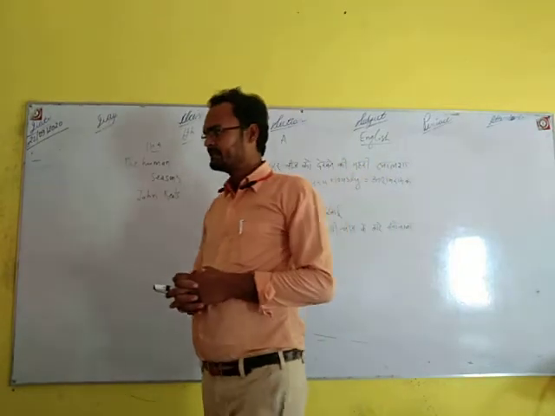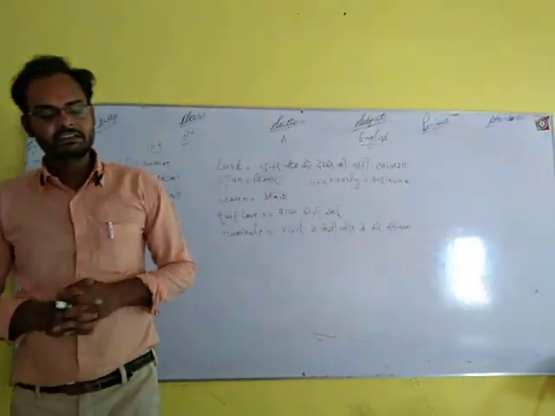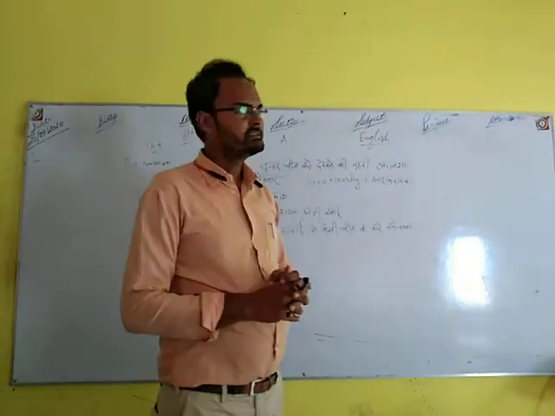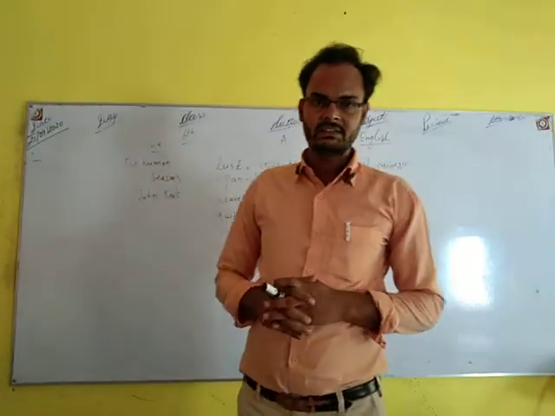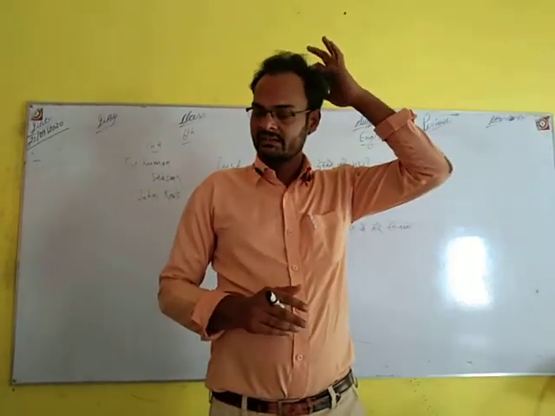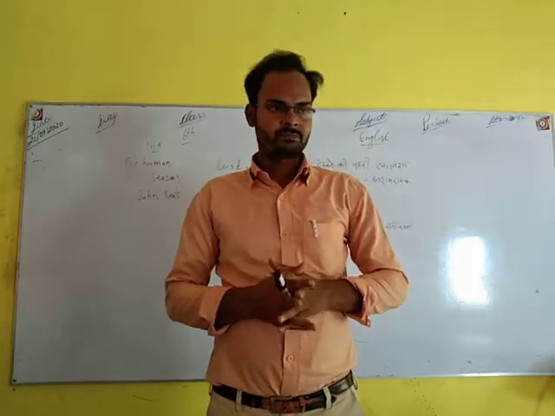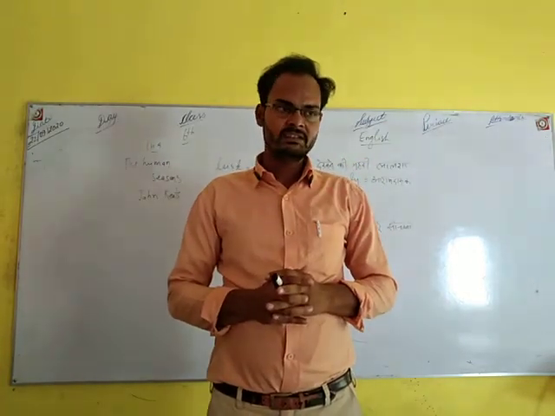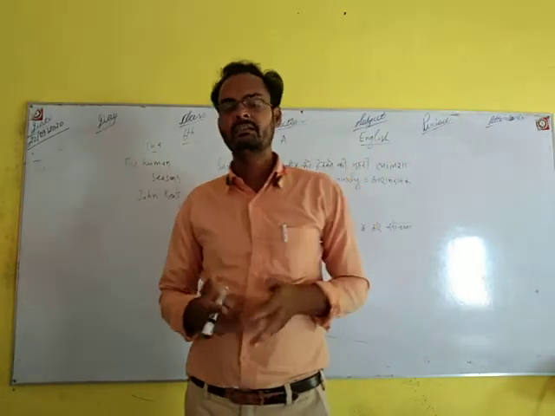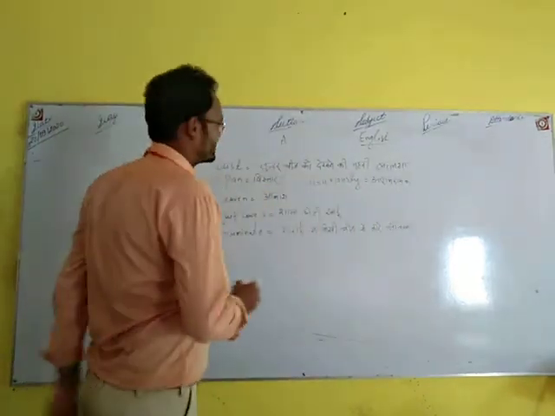The time after winter is spring, and the time after summer is autumn.